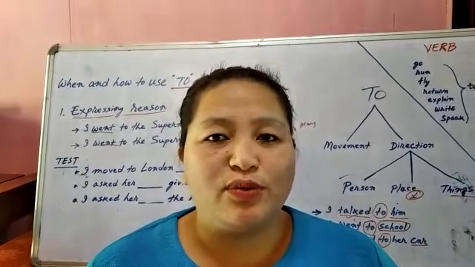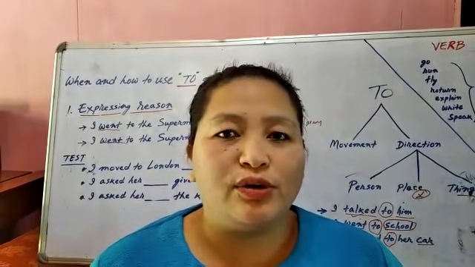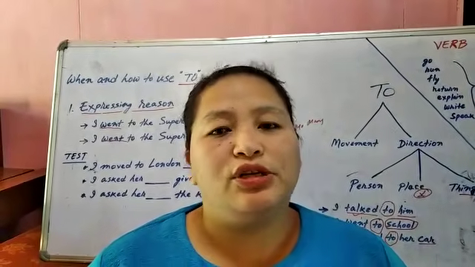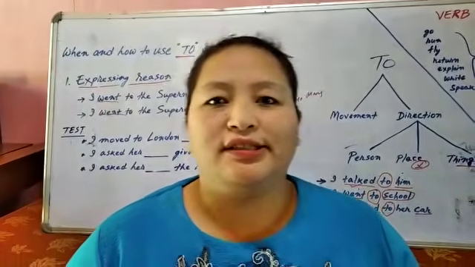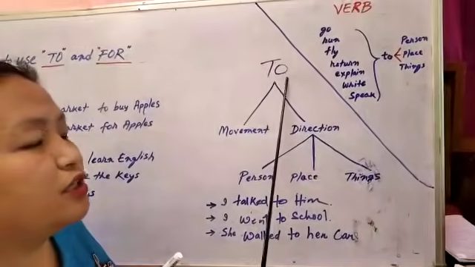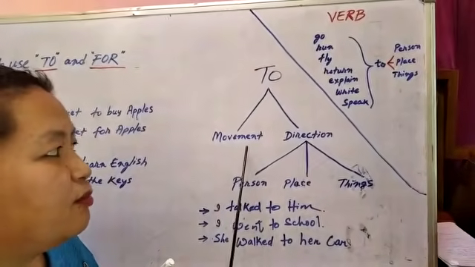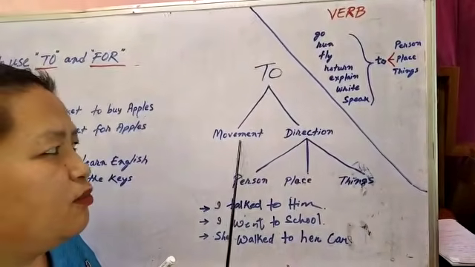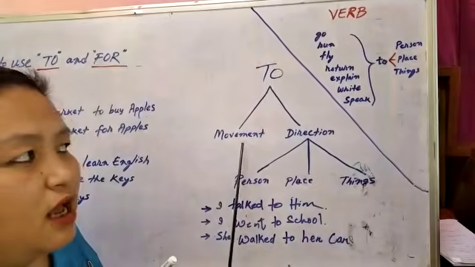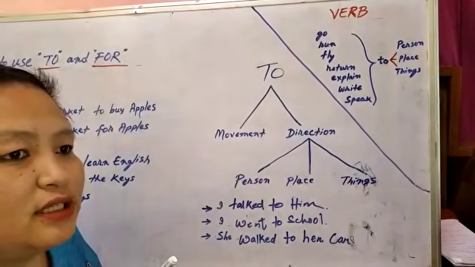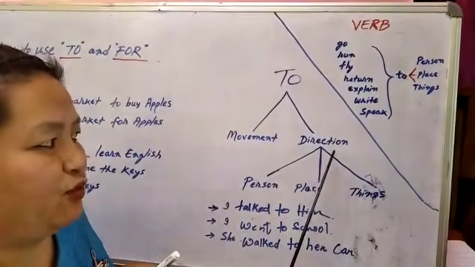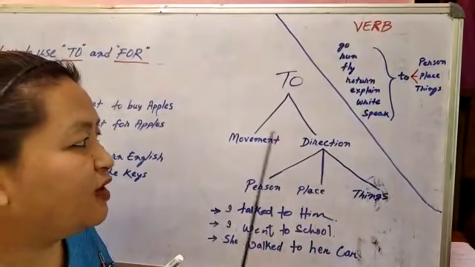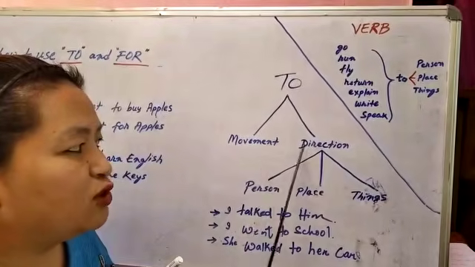In today's lesson, we will again see when and how to use the word "to", T-O, and "for", F-O-R. So let's get started. The word "to" is used in expressing movement and direction. Movement here means moving from one place to another, shifting from one place to another, which is also the same as direction, but different.